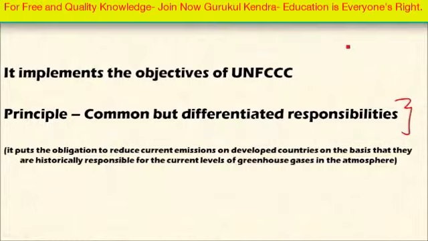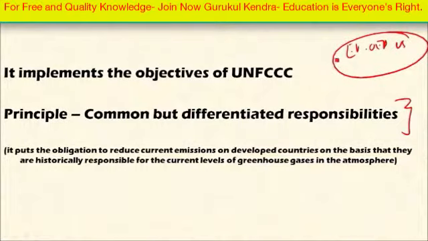For example, various developed countries of the European Union, OECD countries, and the US emitted a huge amount of greenhouse gases into the atmosphere during the industrial revolution, whereas the developing countries and least developed countries did not. So only the developed countries have the moral obligation to reduce greenhouse gas emissions into the atmosphere. This is the common but differentiated responsibilities.